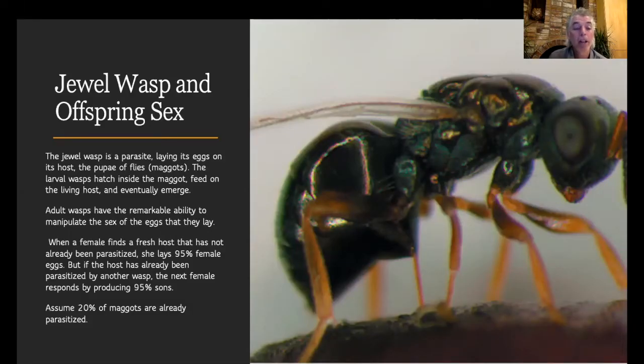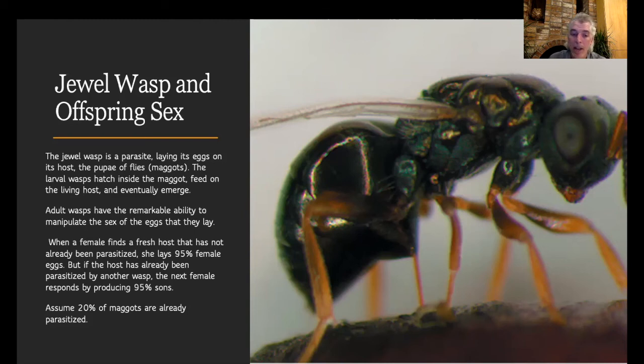So for this part of the video, we're going to talk about a really interesting example, which is the jewel wasp. Now, the jewel wasp is a parasite. It lays its eggs on the pupae of flies, which we always call maggots. And the larval wasps hatch inside these maggots and feed on the living maggots themselves, eventually emerging and developing further themselves. Now, adult jewel wasps have a really remarkable ability to manipulate the sex of the eggs that they lay in their maggot hosts. When a female finds a fresh host that hasn't already been parasitized, she lays almost exclusively female eggs.